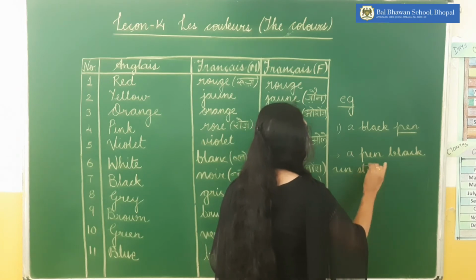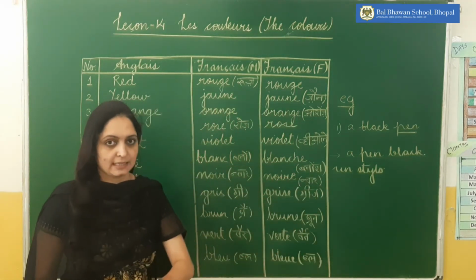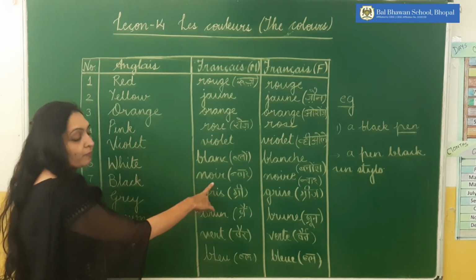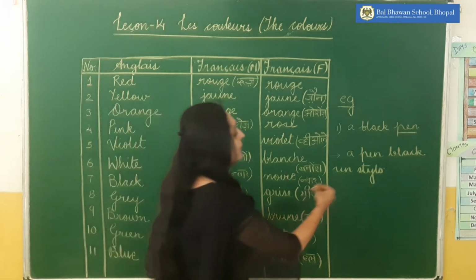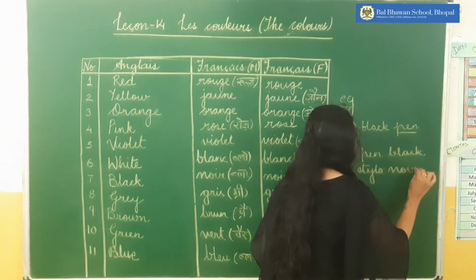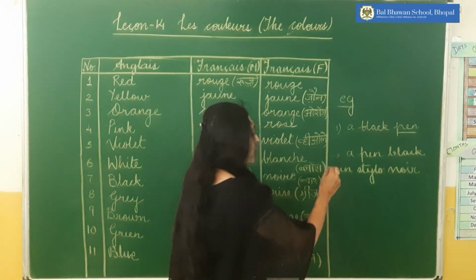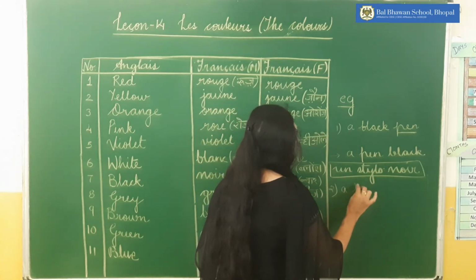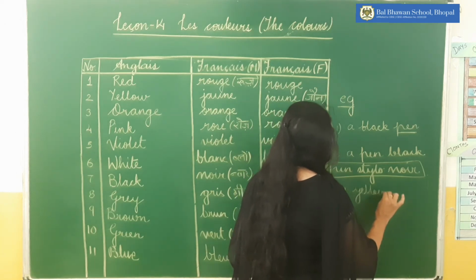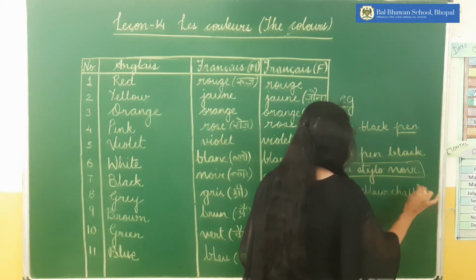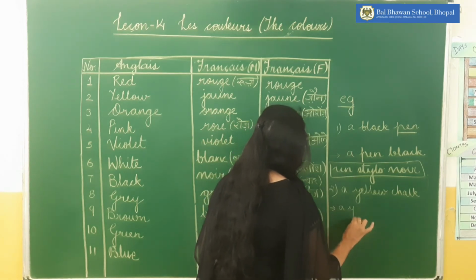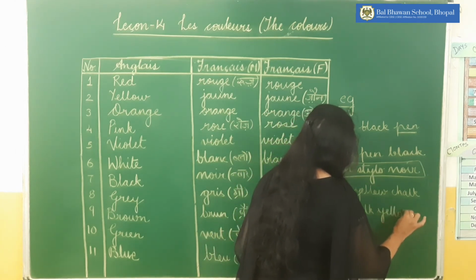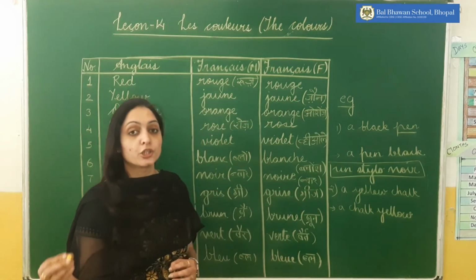A pen is un stylo. And what is black? I told you that stylo is masculine, so we will write the masculine spelling of black, which is noir without an e. So we will write un stylo noir. Now the next example is about the chalk. In English we say a yellow chalk, but in French we say a chalk yellow, une craie jaune. We have done it in chapter number 9.